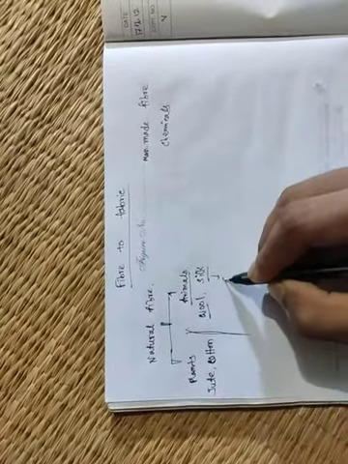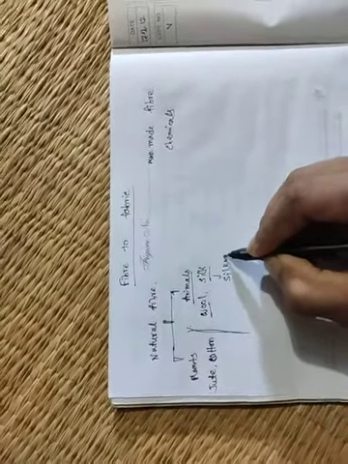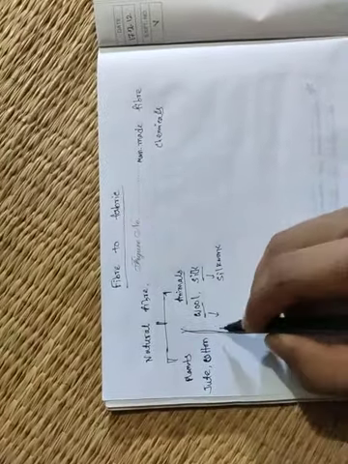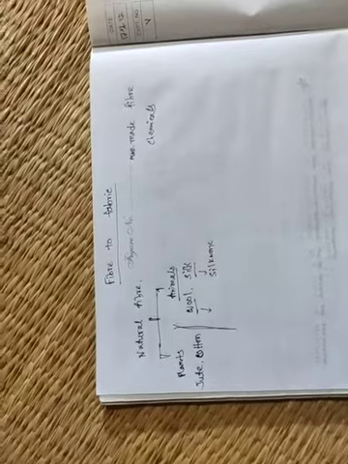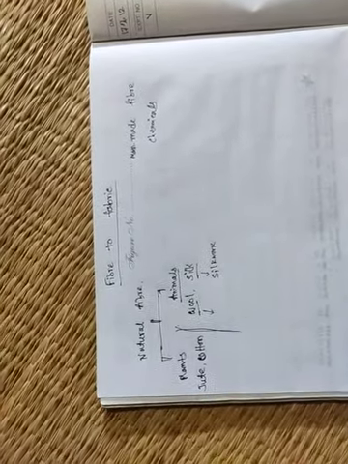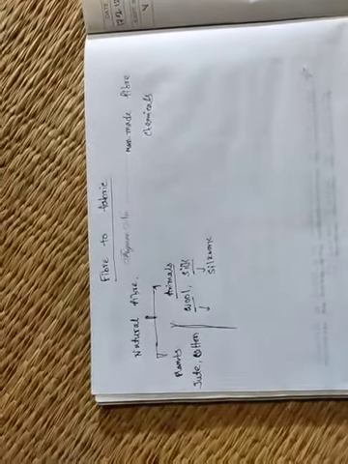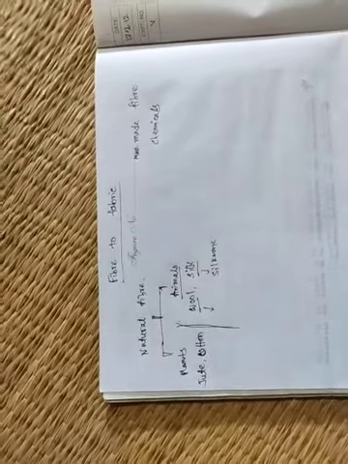Silk is obtained from silkworm. Wool is obtained from many animals. We will discuss it later.